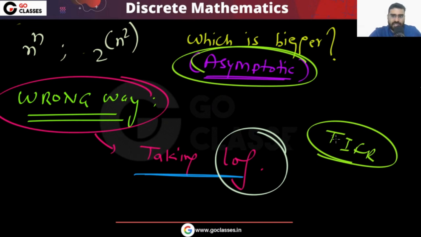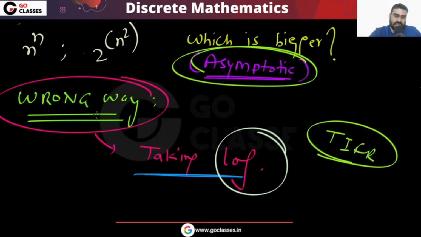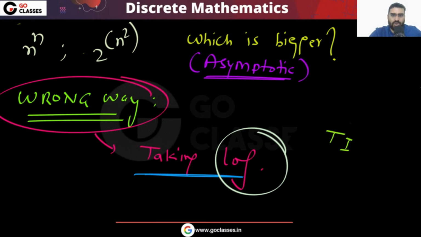The TIFR people who create the questions are aware that students use this wrong method. That is the reason they create questions such that if you take the logarithm, you cannot compare asymptotically. So don't take this logarithm and all.